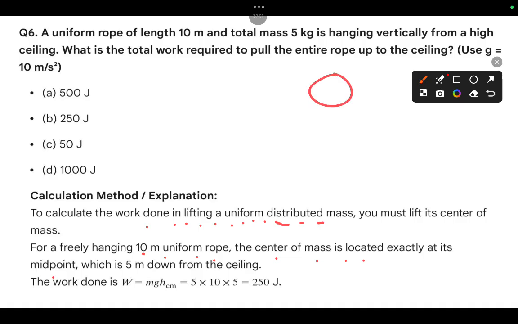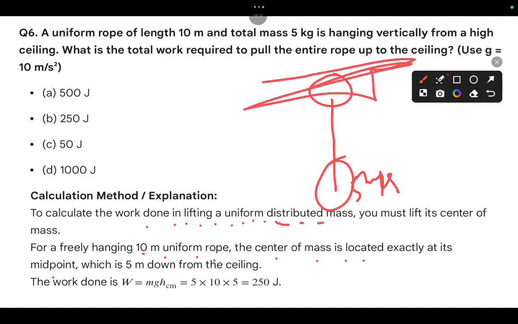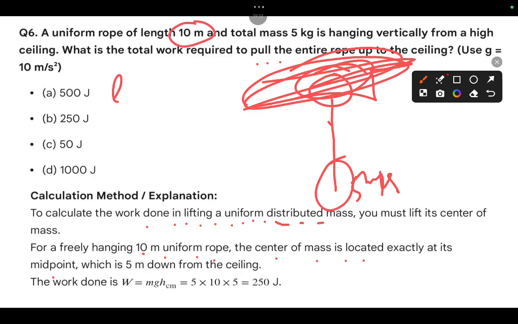Let us consider we have a uniform rope of length 10 meters and total mass 5 kg hanging vertically from a high ceiling. What is the total work required to pull the entire rope up to the ceiling? For this, we have to consider the given data. First of all, the length is 10 meters. Let us consider L equal to 10 meters, mass equal to 5 kg, and g equal to 10.